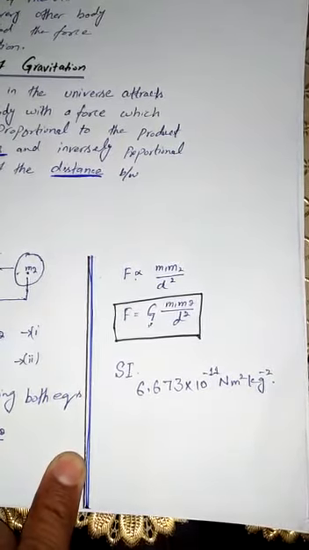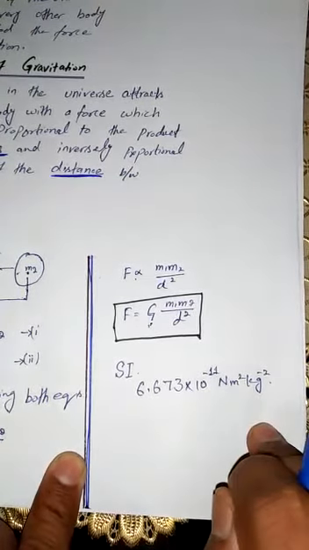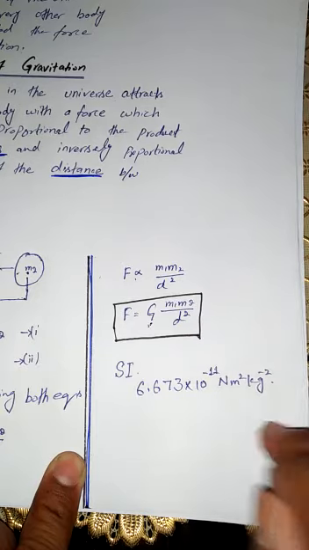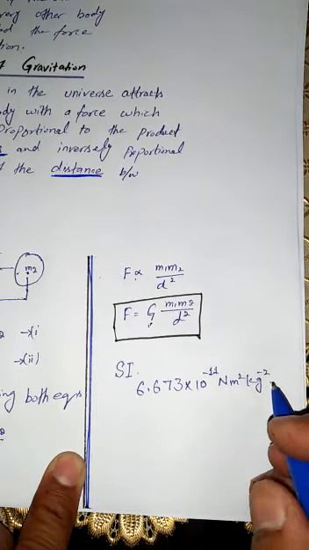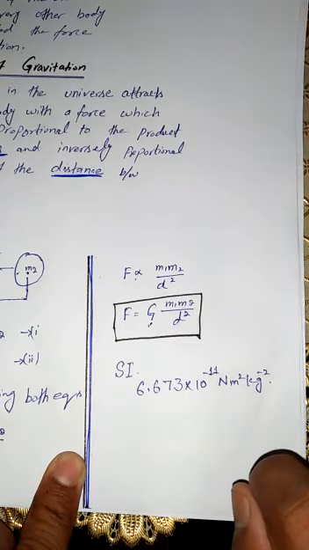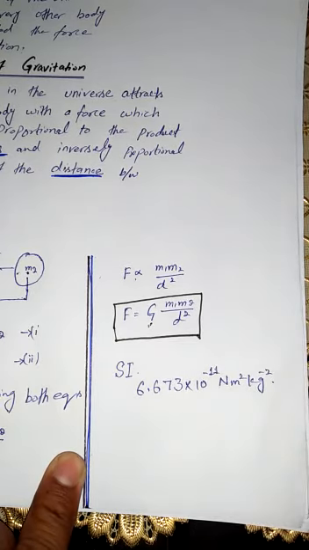Due to the small value of G, the gravitational force of attraction between objects around us is very small and we do not feel it. Since the mass of the earth is very large, it attracts nearby objects with a significant force. The weight of an object on the earth is the result of the gravitational attraction between the earth and the object.